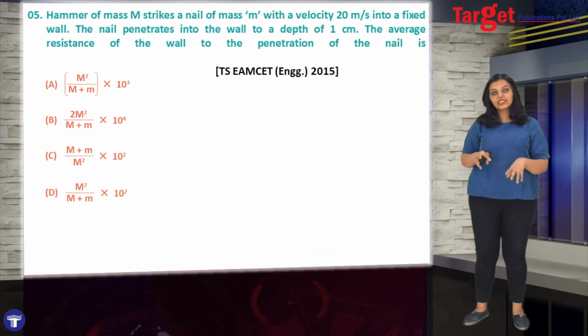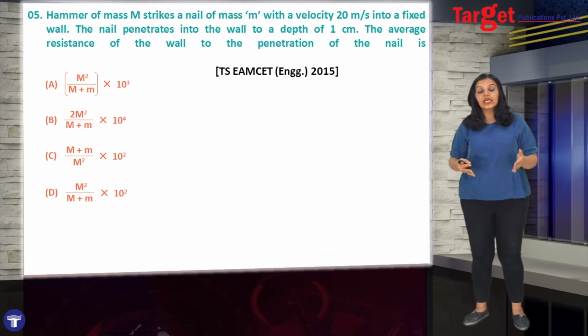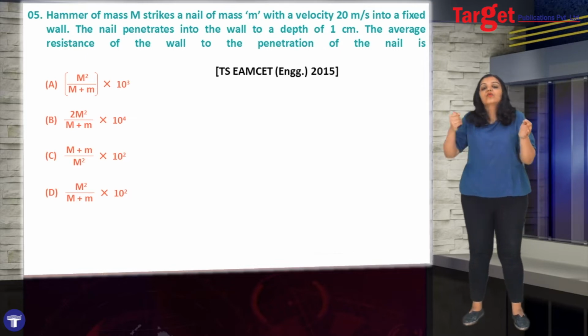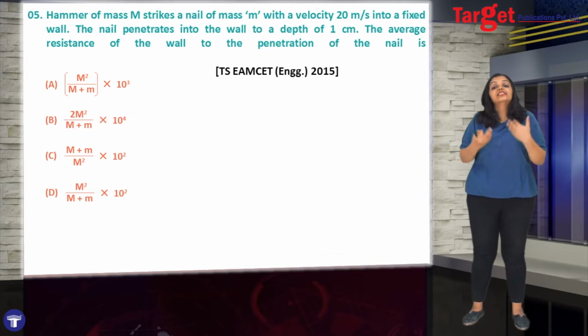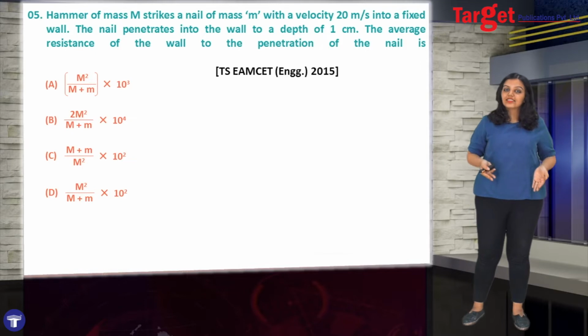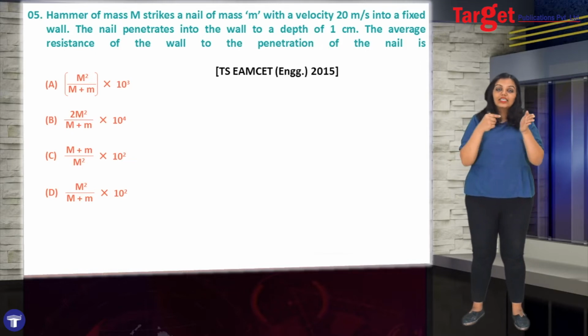Now, in simple words, we have to understand, will the wall offer some resistance? Obviously, it's not easy to drive a nail into the wall. If it was easy, why would we require any strength? It's difficult. And why is it difficult? Because the wall is offering some resistance. And what is this resistance? It's nothing but the friction offered by the wall to the nail.